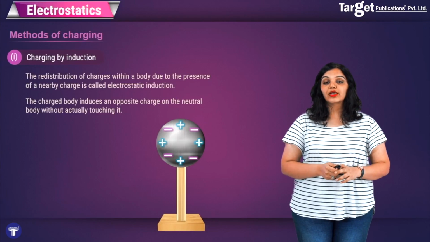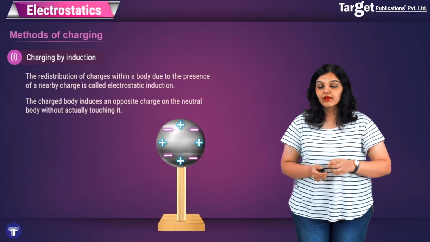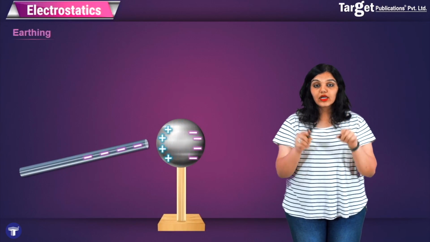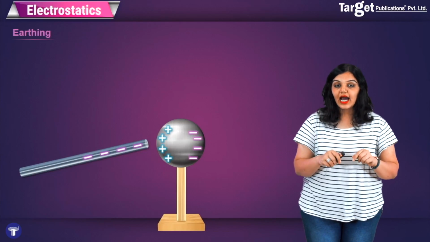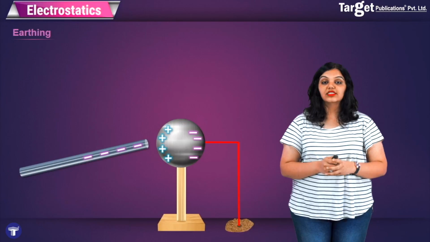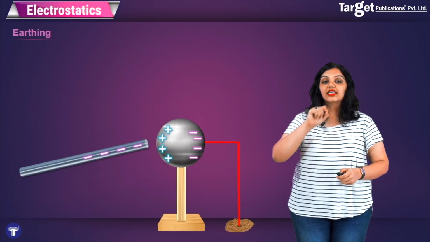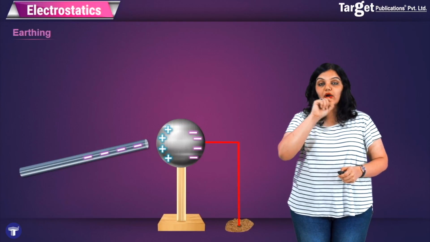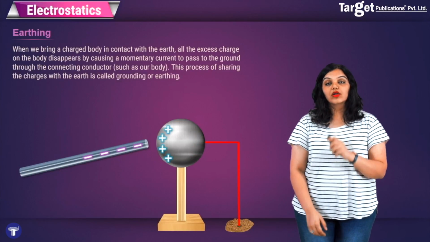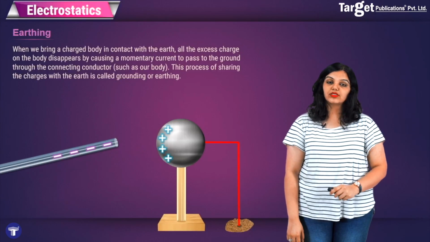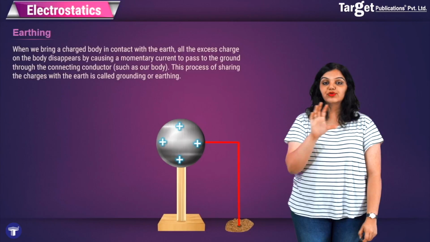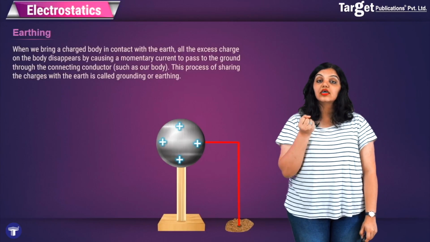To charge such an object permanently, what we do is we bring the glass rod back. The negatively charged glass rod, when brought next to this ball again, will cause this redistribution of charges. And now what we will do is connect this ball from the further end to the earth. What happens here is that the electrons, or the negative charges, from the ball will all get transferred to the earth, because the earth is a great conductor, and what will remain on the ball is simply the positive charge, which will then, on removing the glass rod, be uniformly distributed over the ball, and what you get is a charged ball.